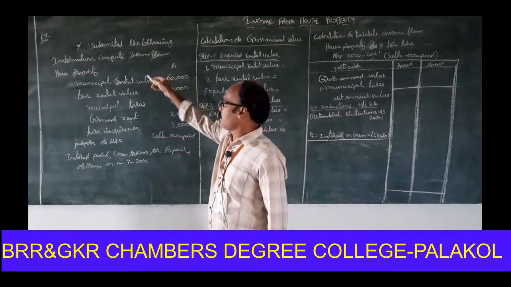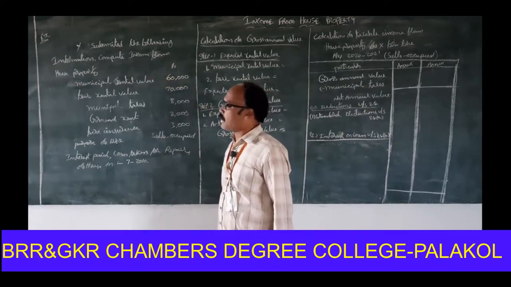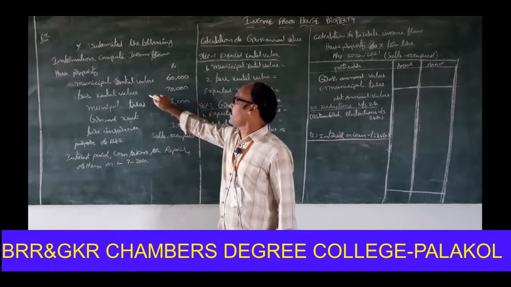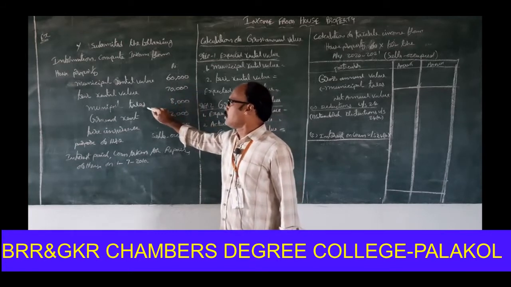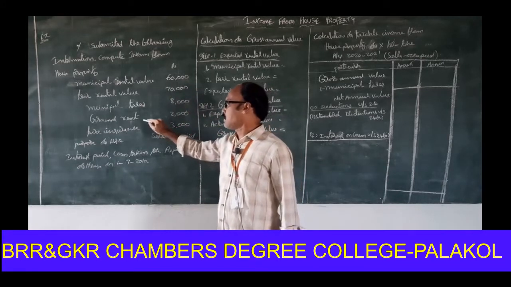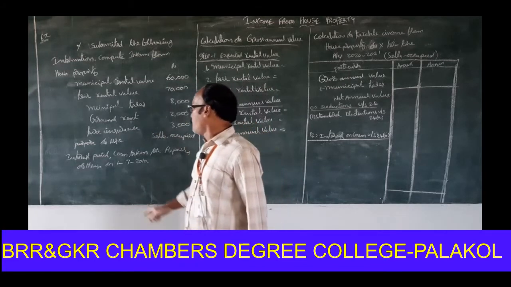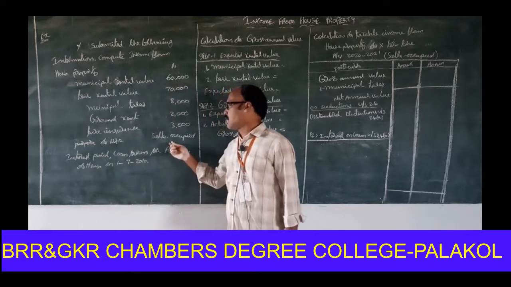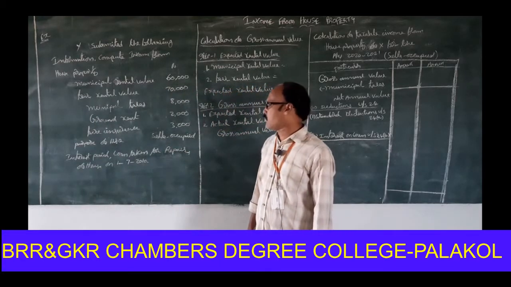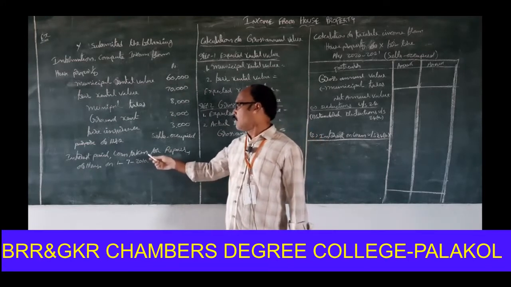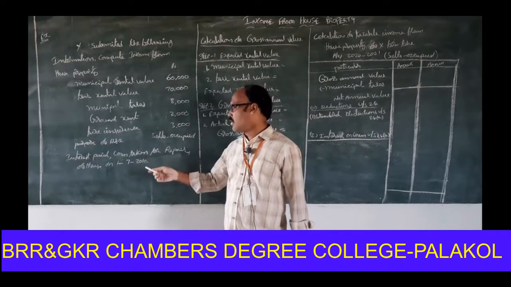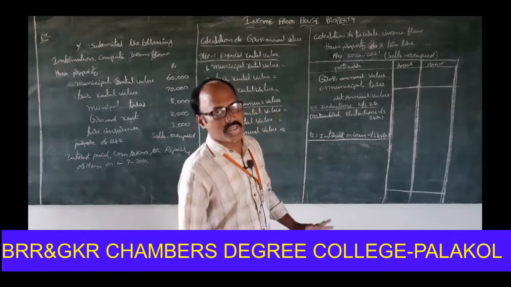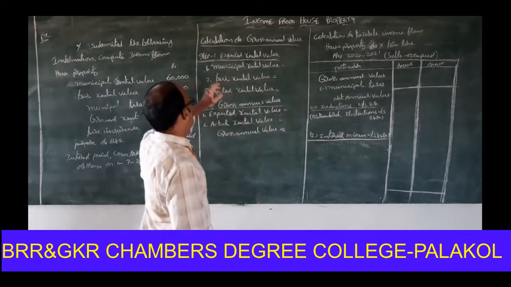Y submitted the following information: compute income from house property. Municipal rental value 60,000, fair rental value 70,000, municipal taxes 80,000 rupees, ground rent 2,000, fire insurance 3,000, purpose of use self-occupied. Interest paid, loan taken for repairs of house on 1/7/2010.